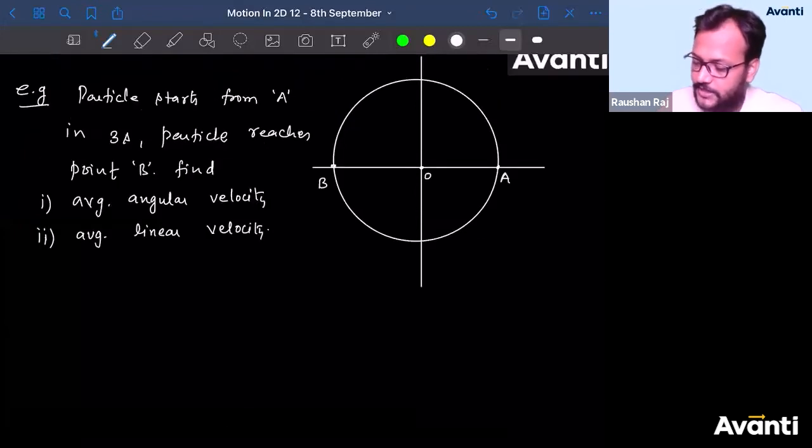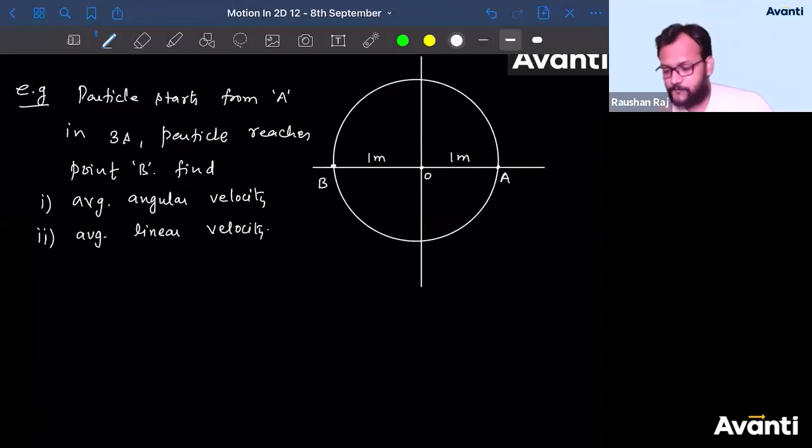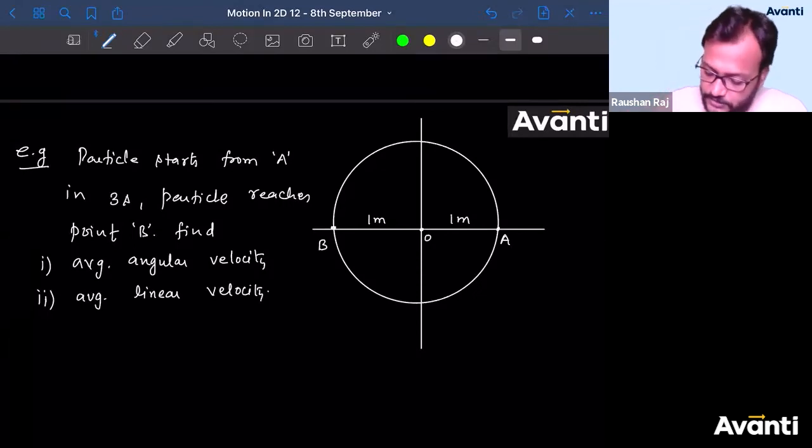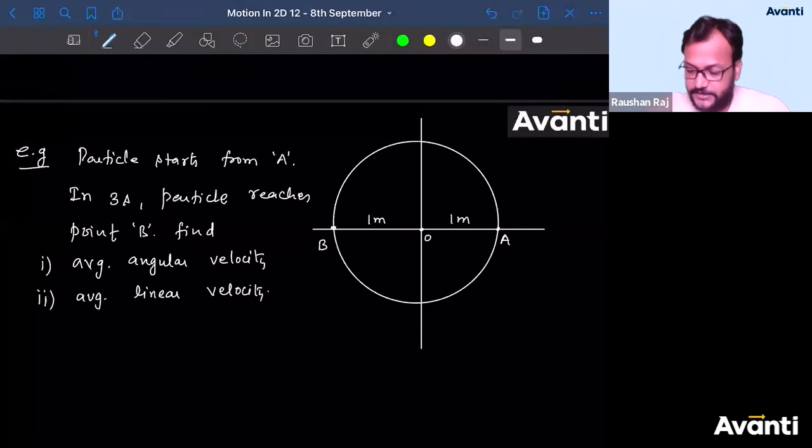Come on guys, tell me the answer. If this is 1 meter, the radius is also 1 meter. Come on guys, give me the answer for these two questions. The particle starts from A, in 3 seconds the particle reaches point B. Sorry, I made a small mistake. Let me write it properly. In 3 seconds, the particle reaches point B. Find the average angular velocity and average linear velocity. Krishna has given the answer for the first one.